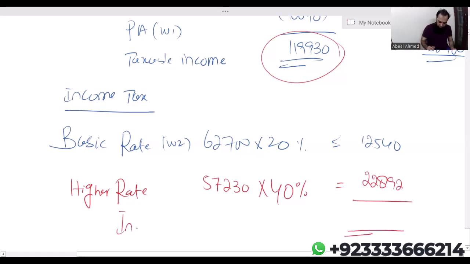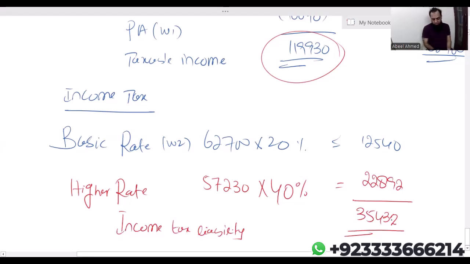So here comes your income tax liability as well: 12,540 plus 22,892. So income tax liability is 35,432.